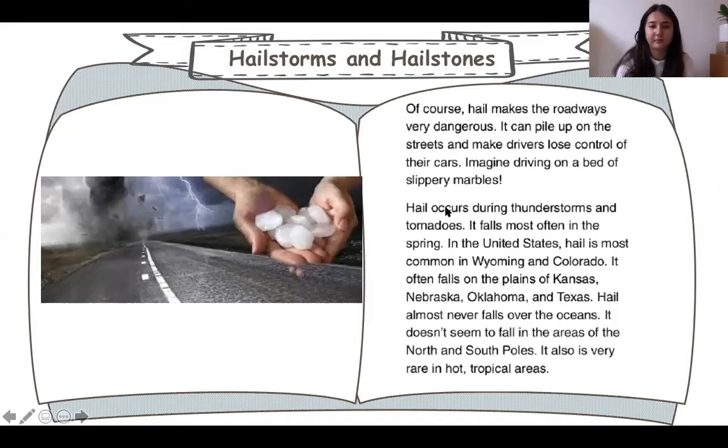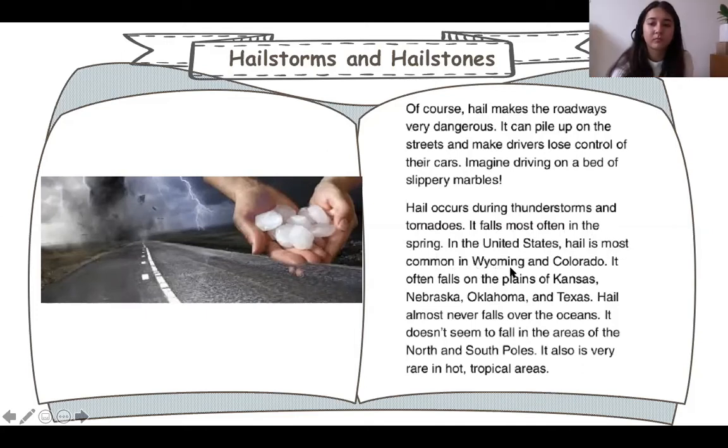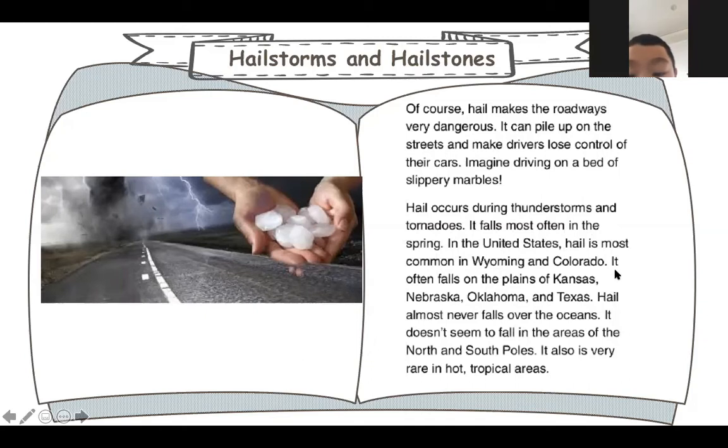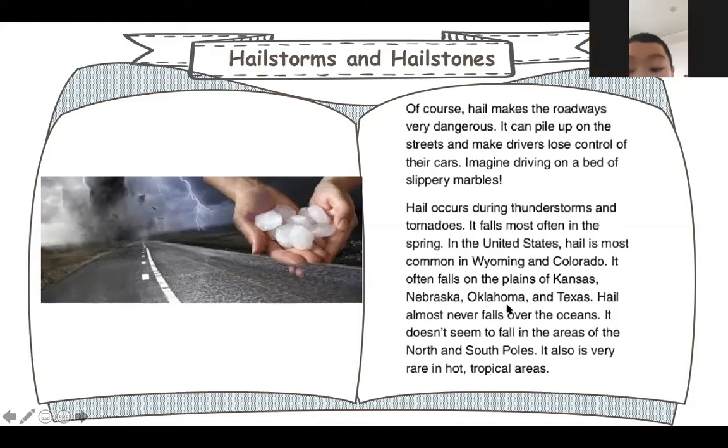Pat. Hail occurs during thunderstorms and tornadoes. It falls most often in the spring. In the United States, hail is most common in Wyoming and Colorado. It often falls on the plains of Kansas, Nebraska, Oklahoma and Texas.